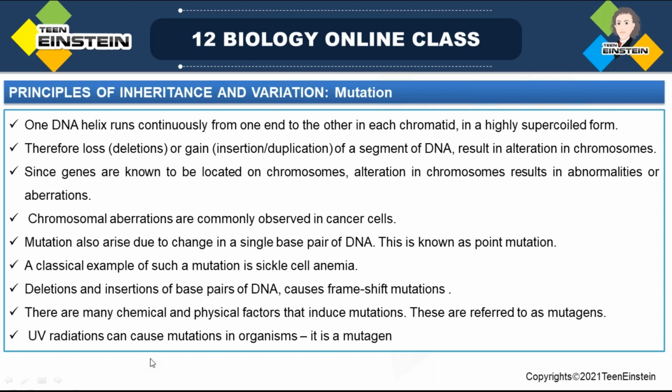UV radiation can also cause mutation in organisms. UV radiation is a mutagen.